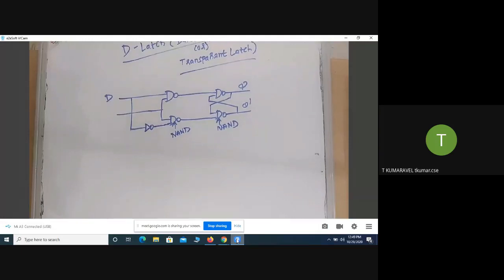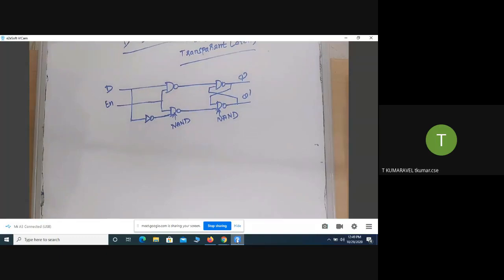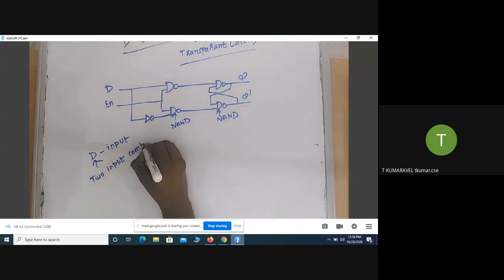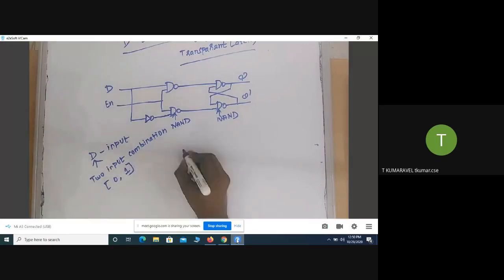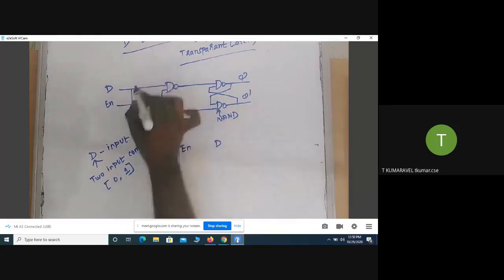Now we are going to find out the behavior of the D latch for different input combinations. Here only one input variable is available, D only. D is the input. With only one variable, how many input combinations are available? Two input combinations: one is 1, another one is 0. We are going to check that. So with the enable input, here this input is acting as S.